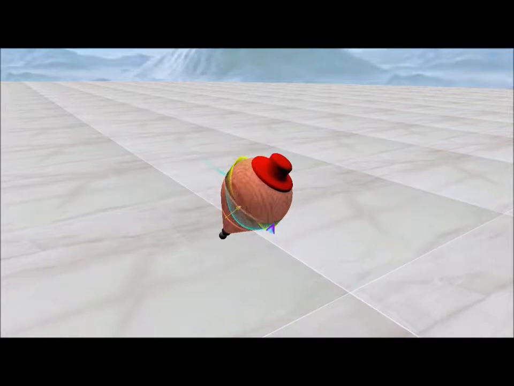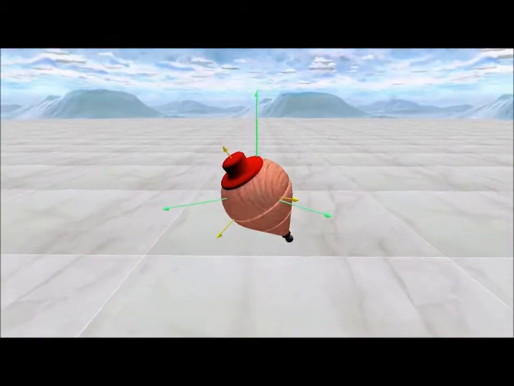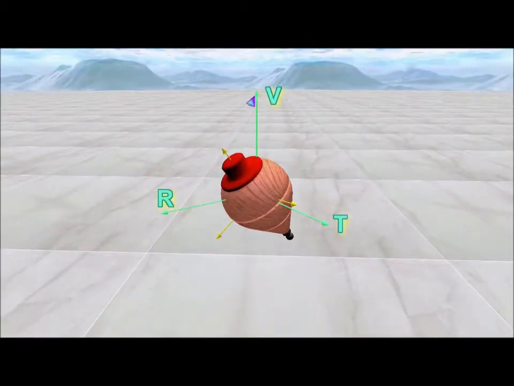The green triad symbolizes the reference system of the movement of the solid, with this vector v indicating the vertical line to the ground plane. Vector t indicates the direction of the movement of the center of mass of the solid, while vector r indicates the radial direction of the movement and points towards the center of the curve made by the spinning top in its dance. The yellow triad symbolizes the reference system without movement from the previous one, but rotated according to the inclination of the body relative to the vertical to the ground plane.